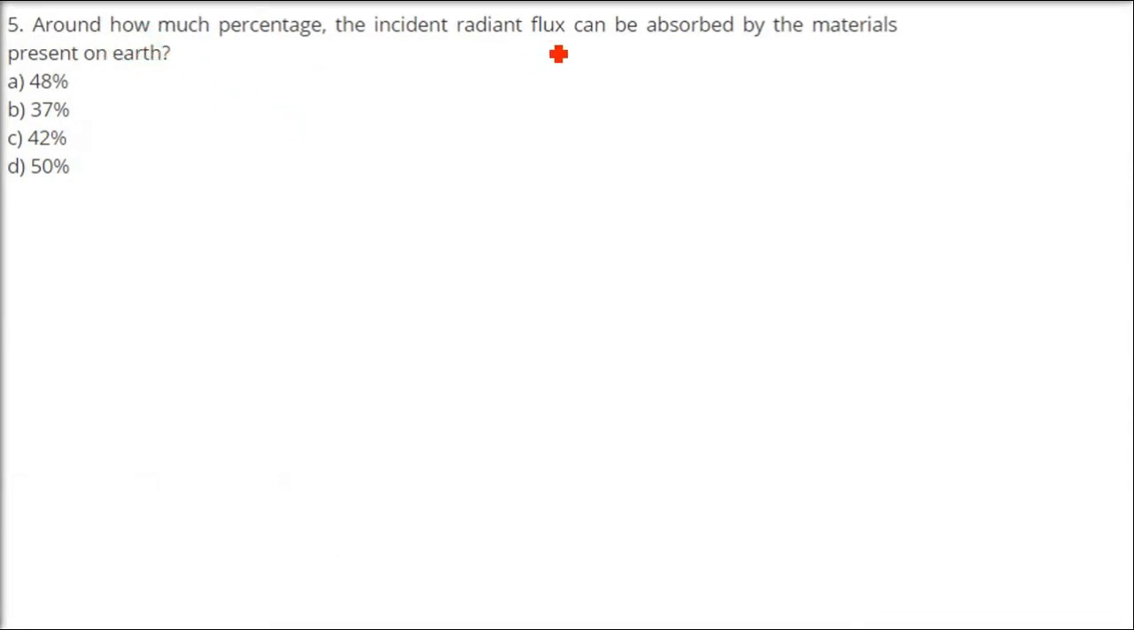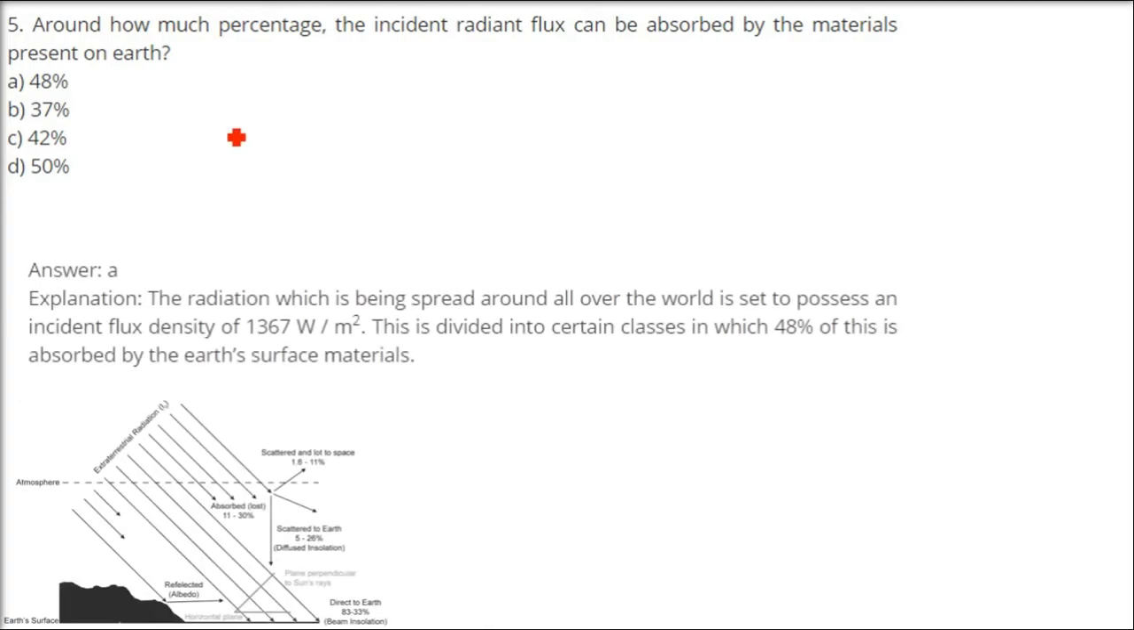Around what percentage of the incident radiant flux can be absorbed by the materials present on Earth? So whenever some light or energy comes, some bodies absorb and then emit. So that absorption is being asked here.